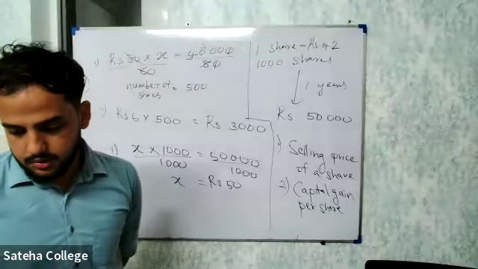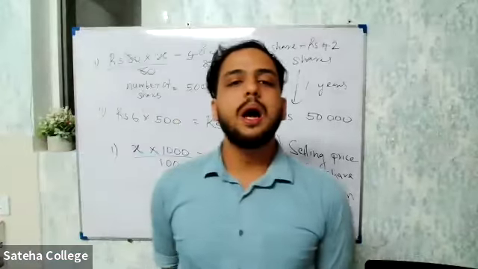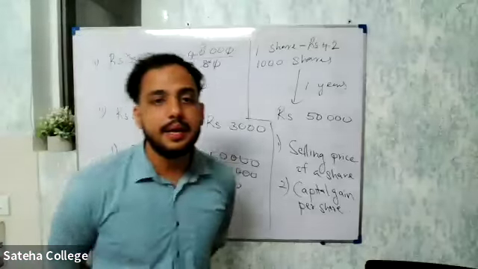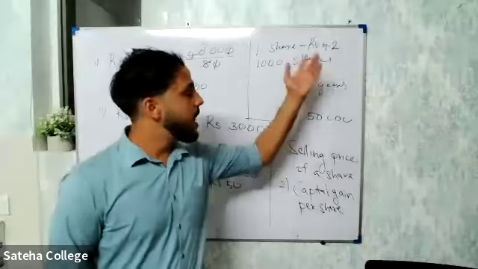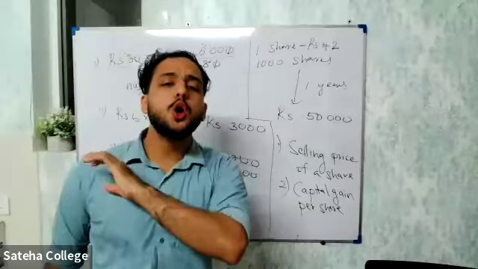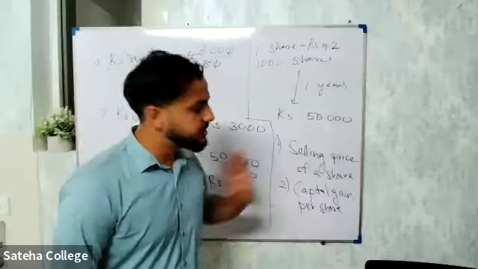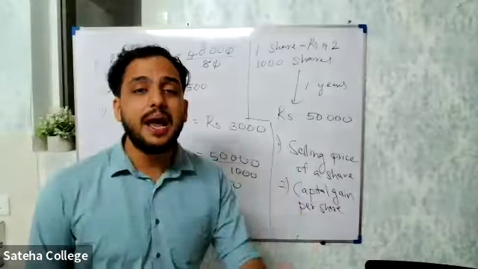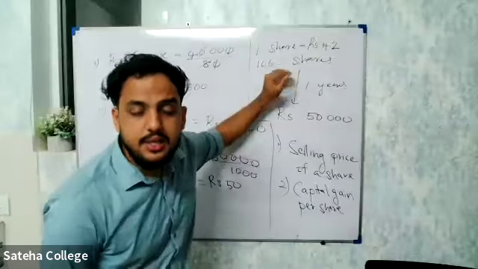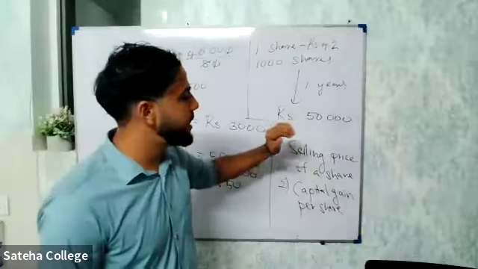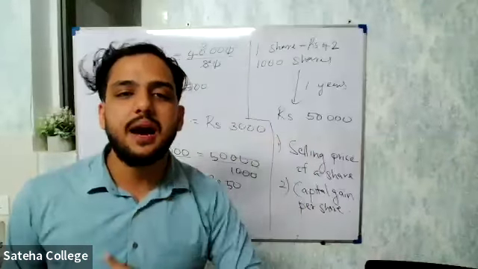So can you repeat the process again? Right, I'll repeat again. See here, a person bought one share for 42 rupees. Right? The value of one share is 42. He bought 1,000 shares. After 1 year, he sold all the 1,000 shares and he got 50,000 rupees. The first question is, what is the selling price of one share? So you clearly understand he had 1,000 shares. He sold all the 1,000 shares, got 50,000 rupees. They are asking how much did he sell one share?